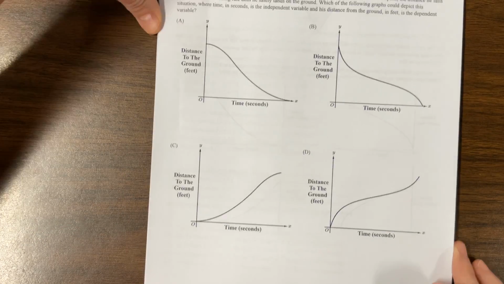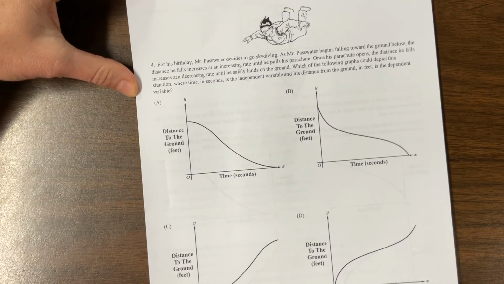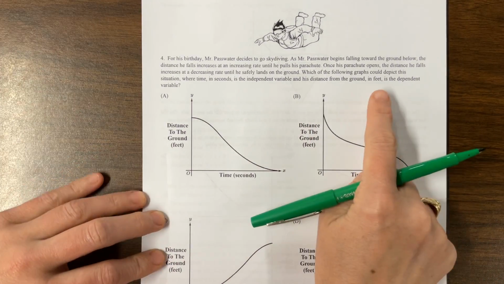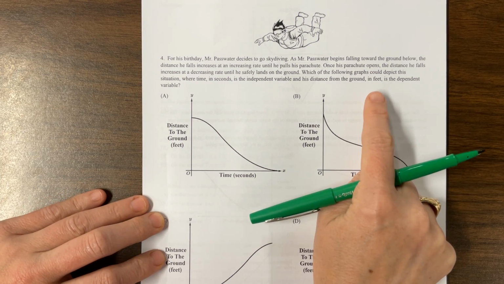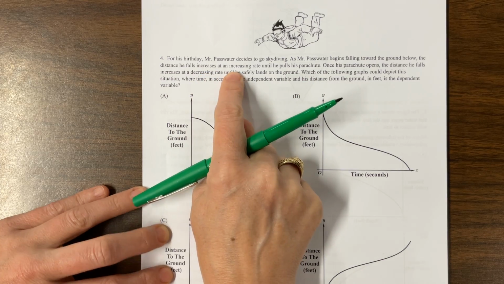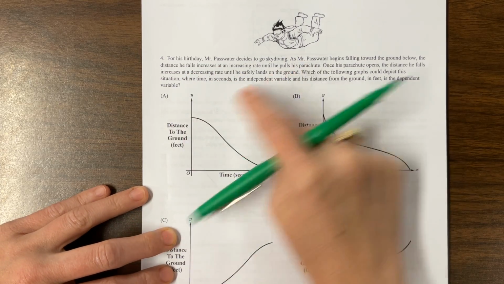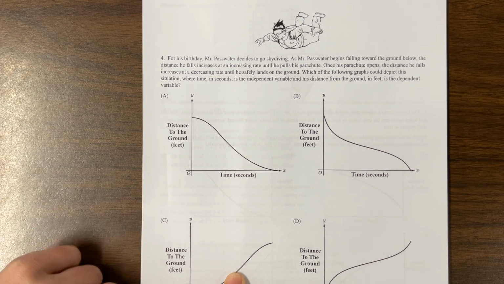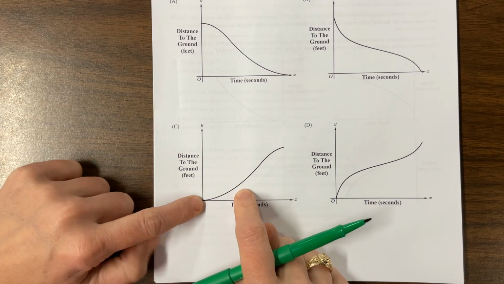Let's try another one of the similar idea. For his birthday, he decides to go skydiving. Very fun. No thank you, personally, but as Mr. Passwater begins falling to the ground, the distance he falls increases at an increasing rate. Okay, so increases at an increasing rate, that means the graph is increasing and it's concave up. So it's increasing and it's concave up. This is the only one that meets those requirements.